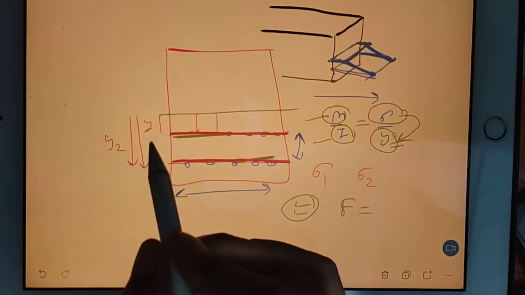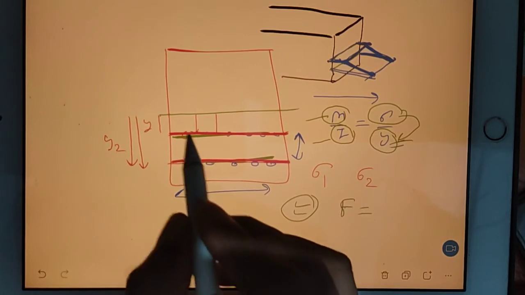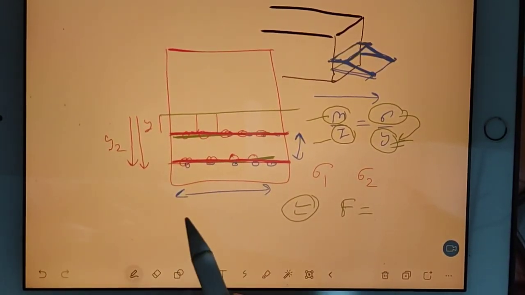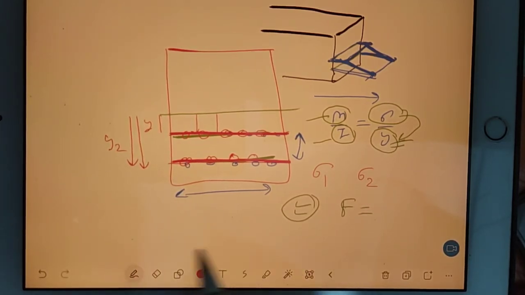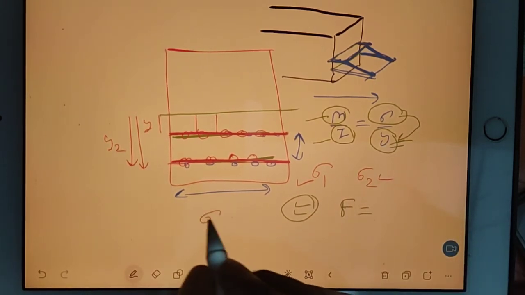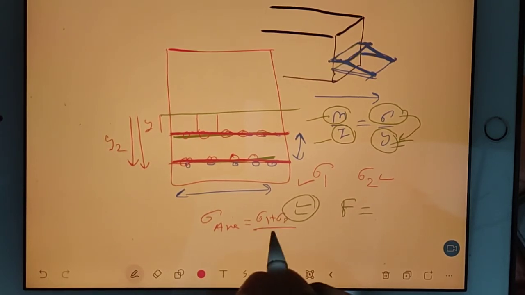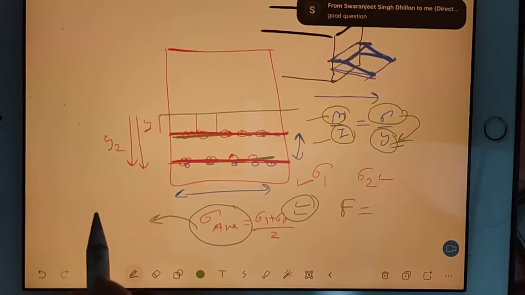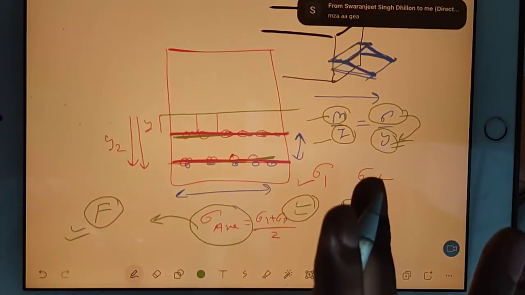Because in such conditions we go for average sigma, because sigma is not the same in this fiber and in this fiber. Sigma is different. So we go for average sigma. It means you have to find sigma 1 and sigma 2 first, and then sigma average. Sigma average will be (sigma 1 plus sigma 2) by 2. Now for this sigma average you have to calculate your force, then only it will be the right force.